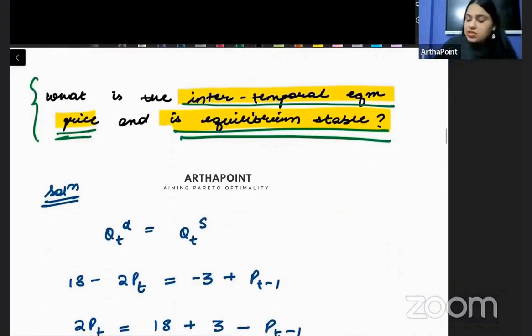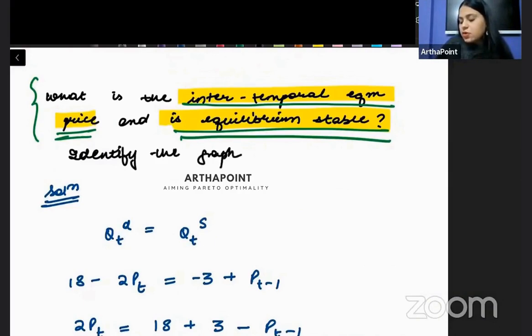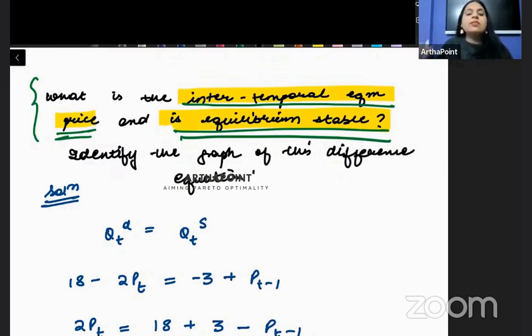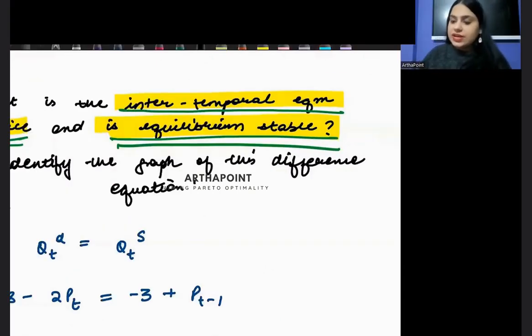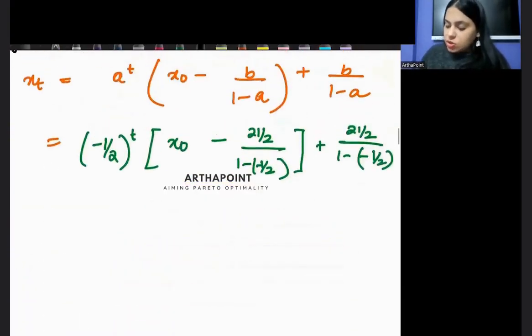Sometimes they may ask you that identify the graph of this difference equation. हाँ बेटा, कभी कभी they may ask you to identify the right. Now let us go ahead and let us try to see if that can be done. So this is going to be minus half to the power t.